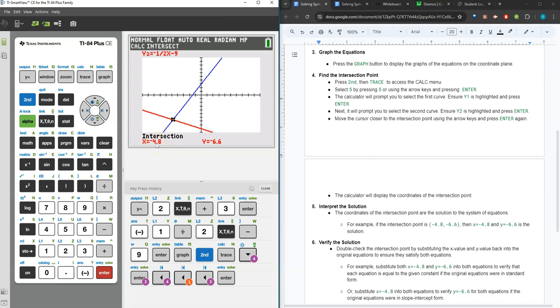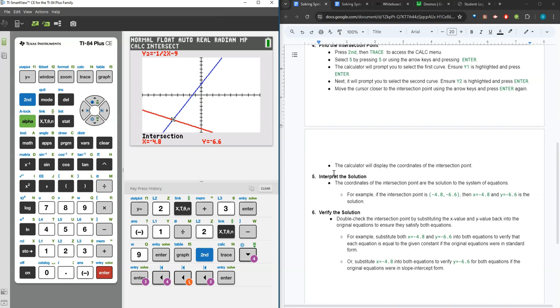Let's actually interpret that. So our solution is negative 4.8 and negative 6.6. We can verify or double check that that intersection point is our solution by substituting the x value and the y value back into the original equations to ensure they satisfy both equations.